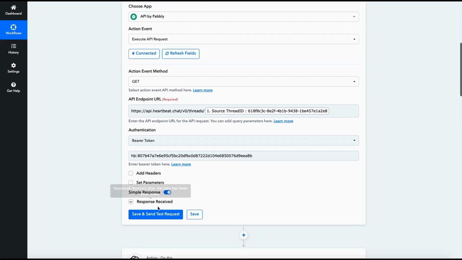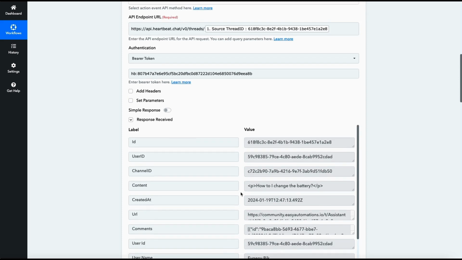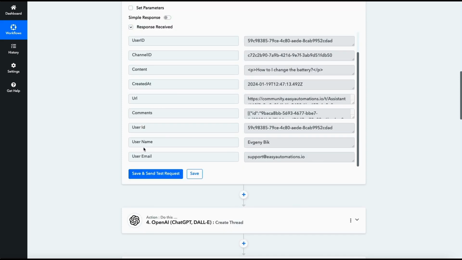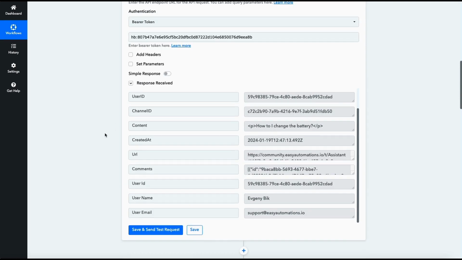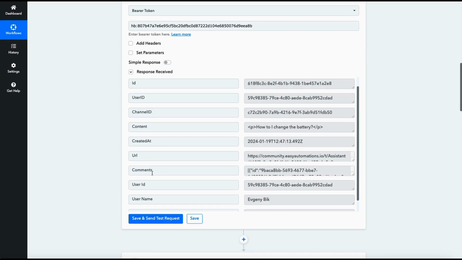And now it's important that you switch off simple response here. Okay, otherwise it's not going to work. The rest of it will not work. So let's save and test the request. Okay, cool. Now, when the thread has comments in it, it gives you this API endpoint, get the thread contents, which gives you the latest 20 comments in here.